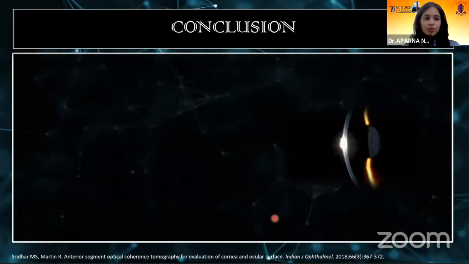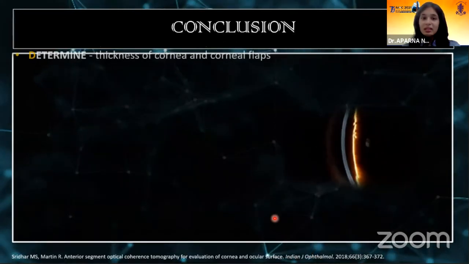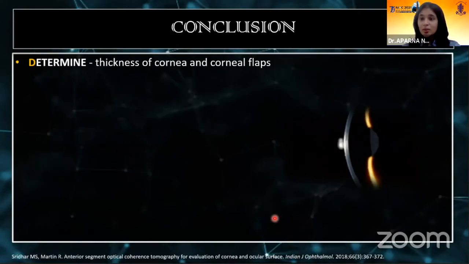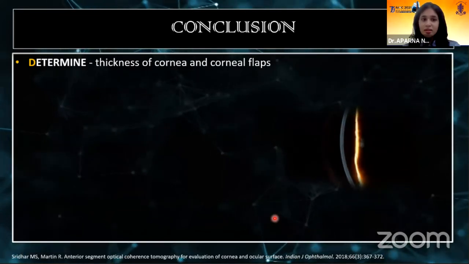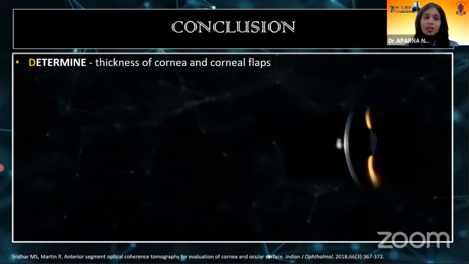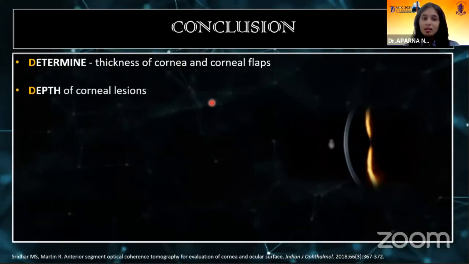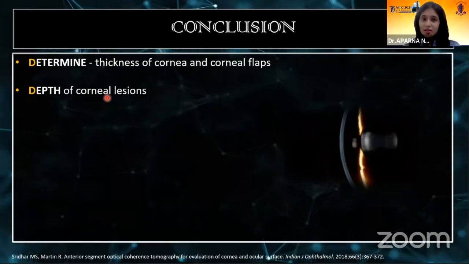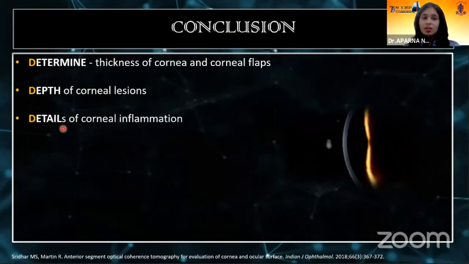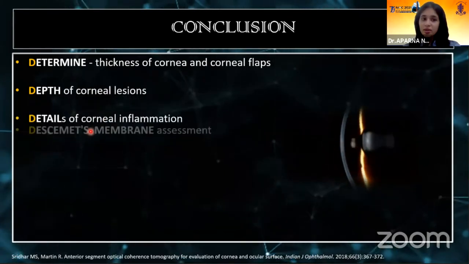So to conclude, I want to talk about 7 Ds with regards to ASOCT in corneal pathologies. First one is to determine the thickness of the cornea and corneal flaps. Second one, to know the depth of corneal lesions. Third, to know the details of corneal inflammation.